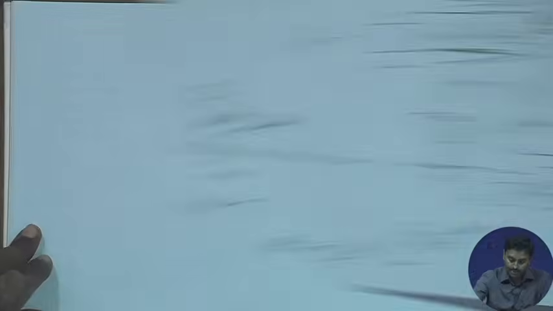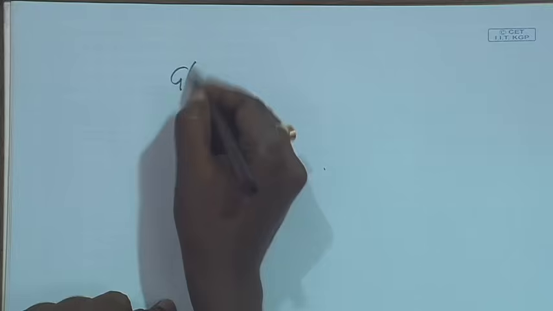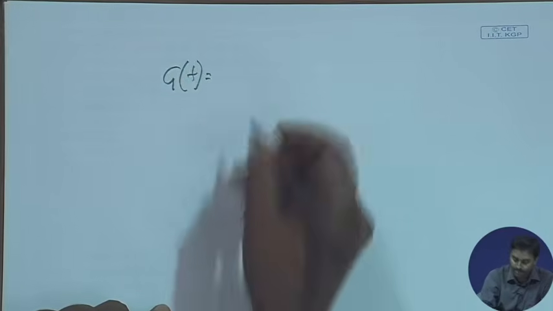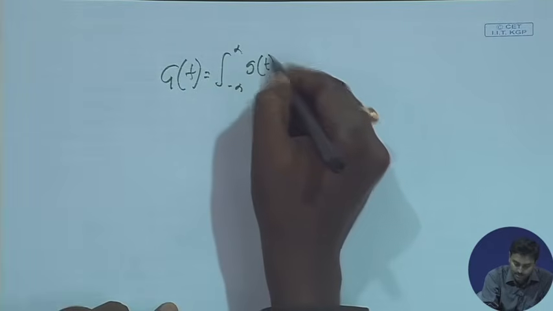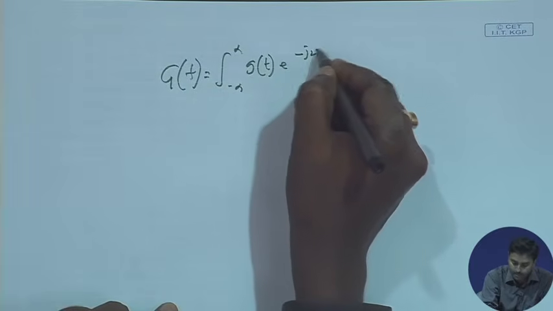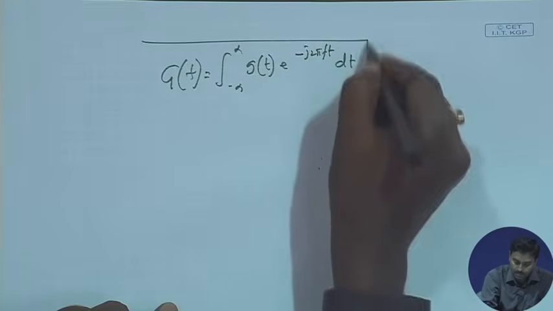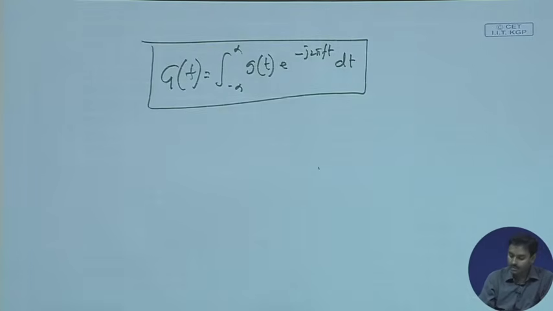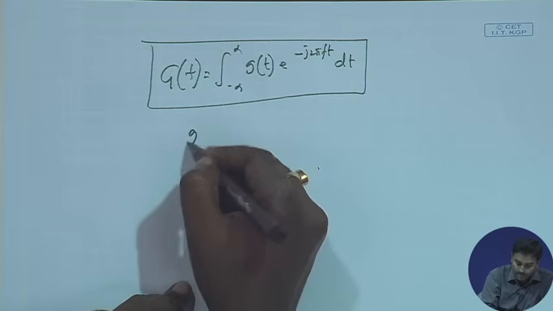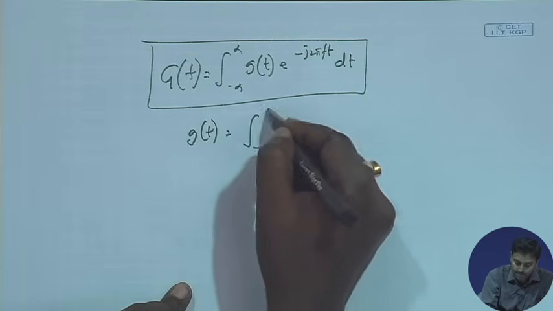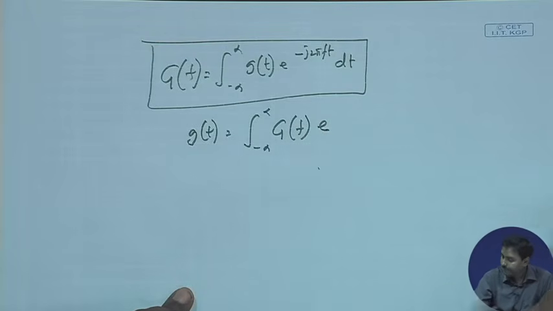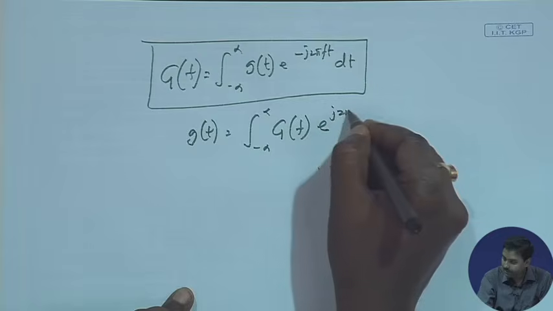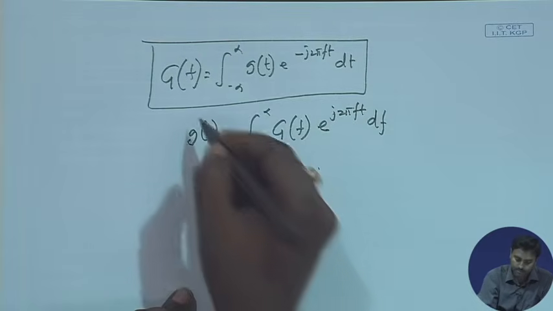So, now we have two relationships that we have stated. One was our original statement that g(f) must be related as this. This was by definition the integral of g(t) e to the power minus j 2 pi f t dt. And now from the construction we have got another relationship where we say g(t) is nothing but the integral from minus infinity to plus infinity of g(f) e to the power plus j 2 pi f t df.